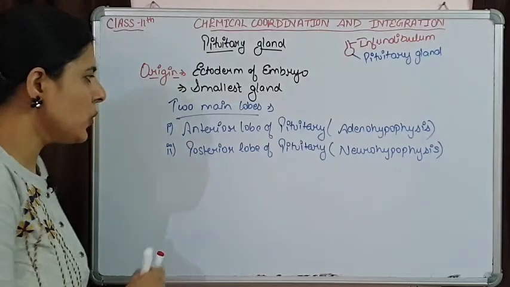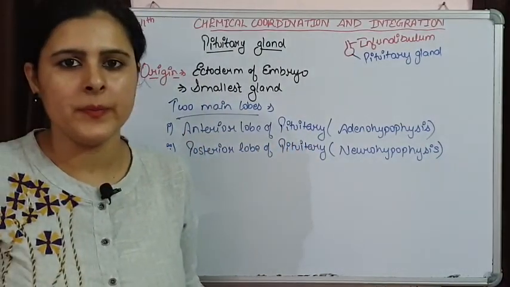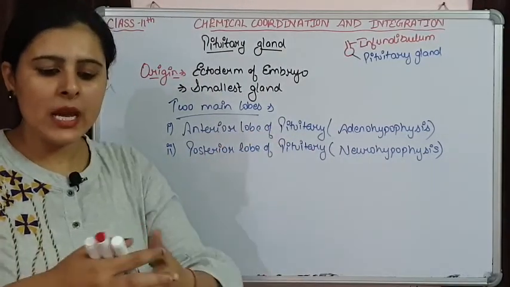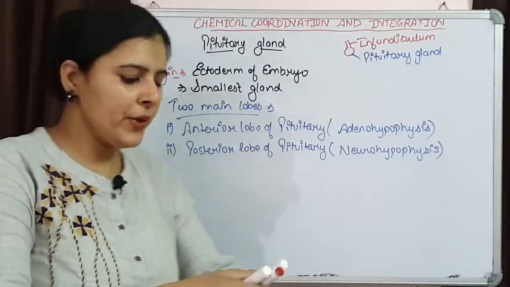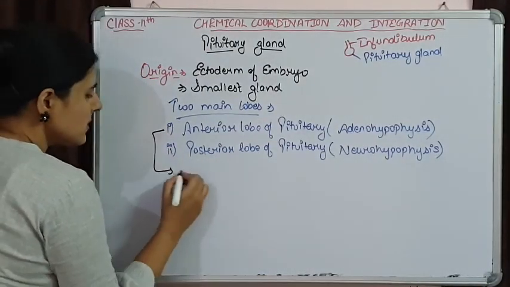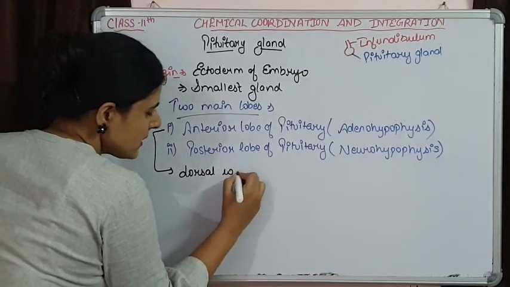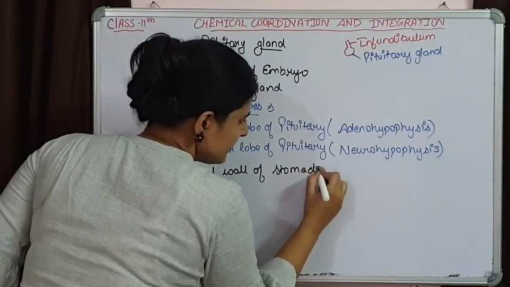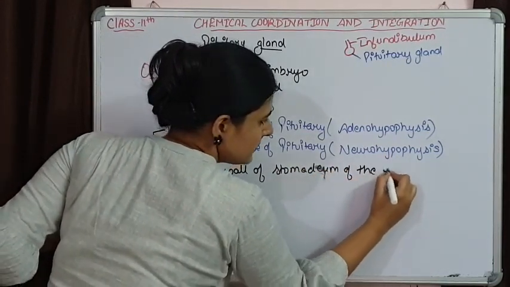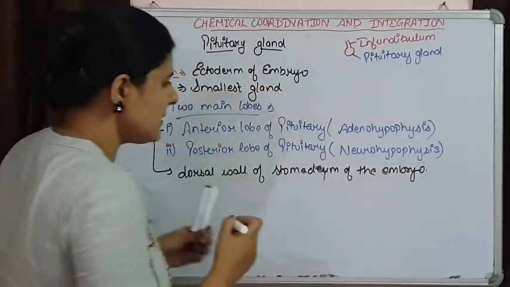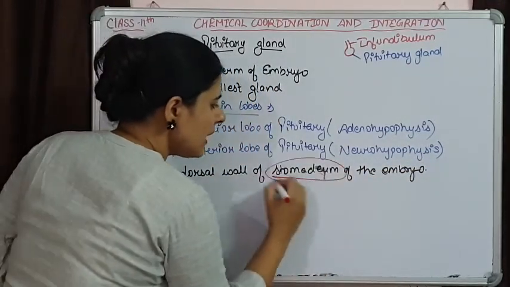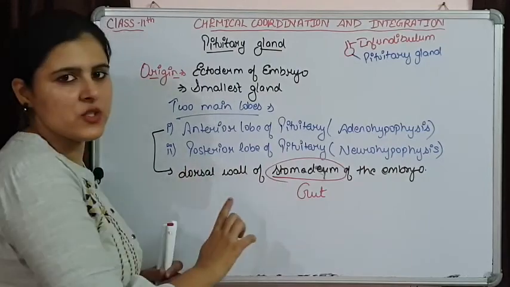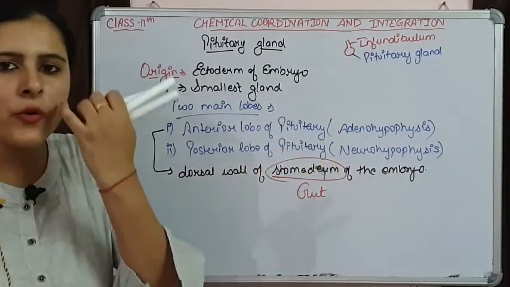And I told you the origin of both lobes is different. The anterior lobe of pituitary is going to be developed from the dorsal wall of stomatodeum of the embryo. We will discuss what it means. See, this is the part of the embryo from which the gut is going to arise. And the dorsal side of this part is responsible for giving rise to the anterior lobe of pituitary.